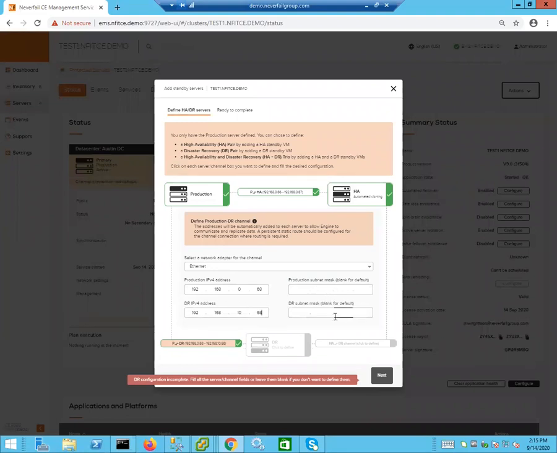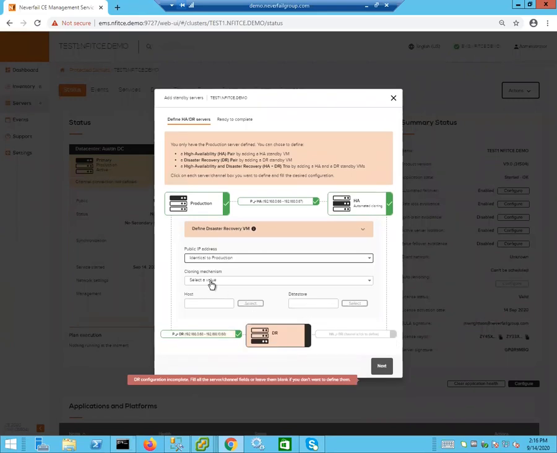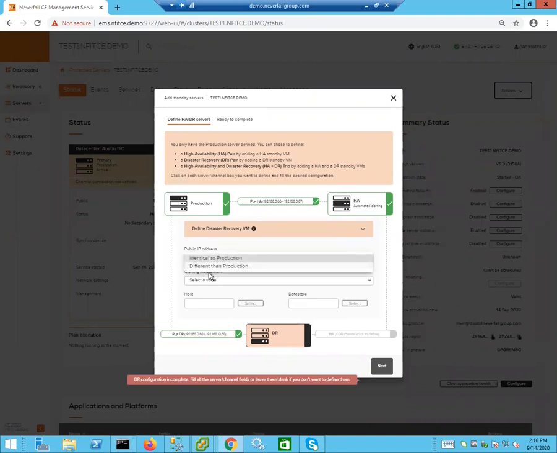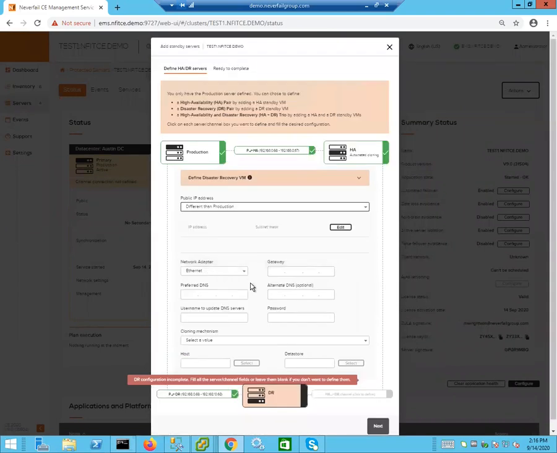And again, we can leave these blank because it has the same subnet mask. And now we're going to click on the DR copy, and we're going to create the IP addressing for this.